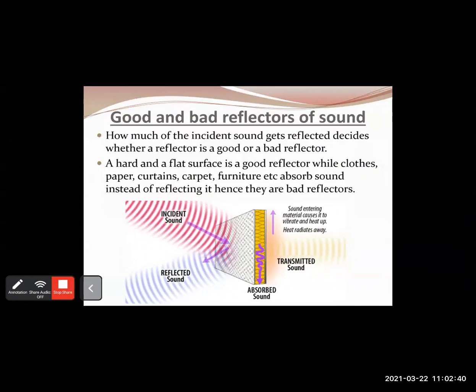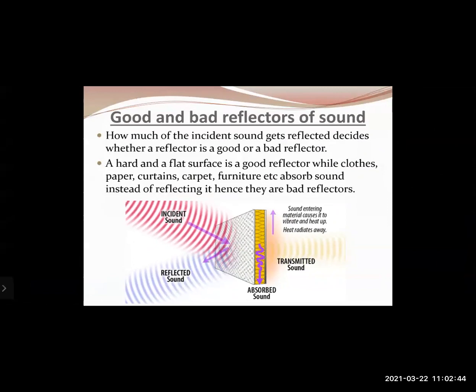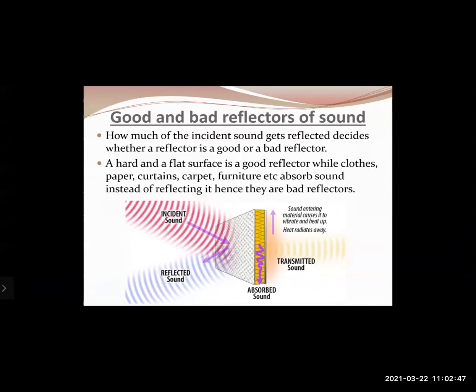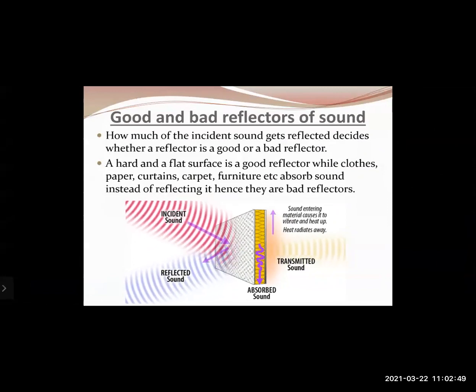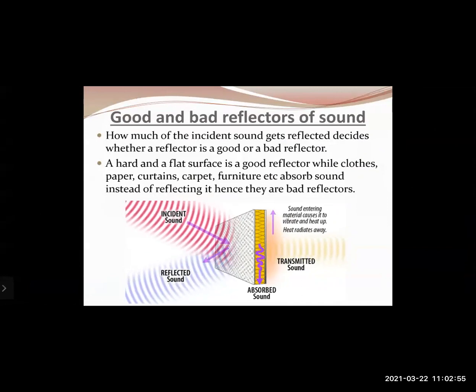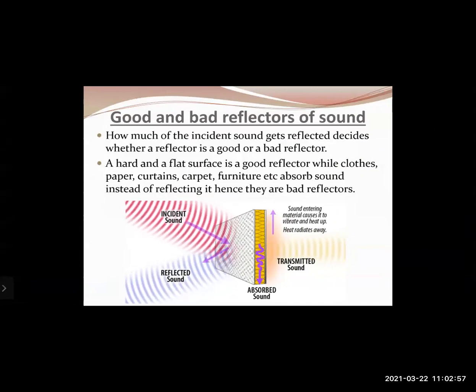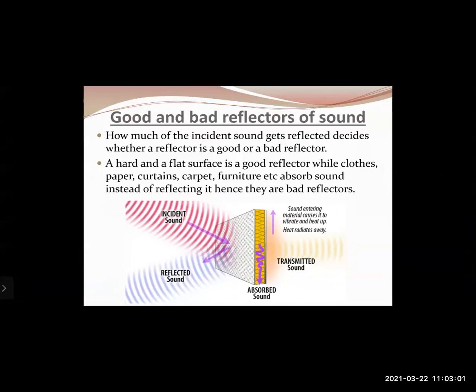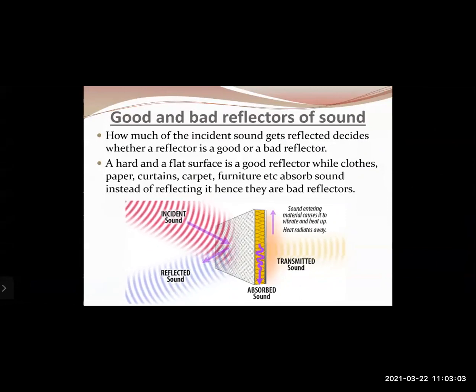Whereas if a surface absorbs the sound waves, or is not able to reflect them, then it is a bad reflector of sound. A hard and flat surface is a good reflector, while clothes, paper, curtains, carpet, furniture, etc. absorb the sound waves instead of reflecting them. Hence, they are bad reflectors of sound.